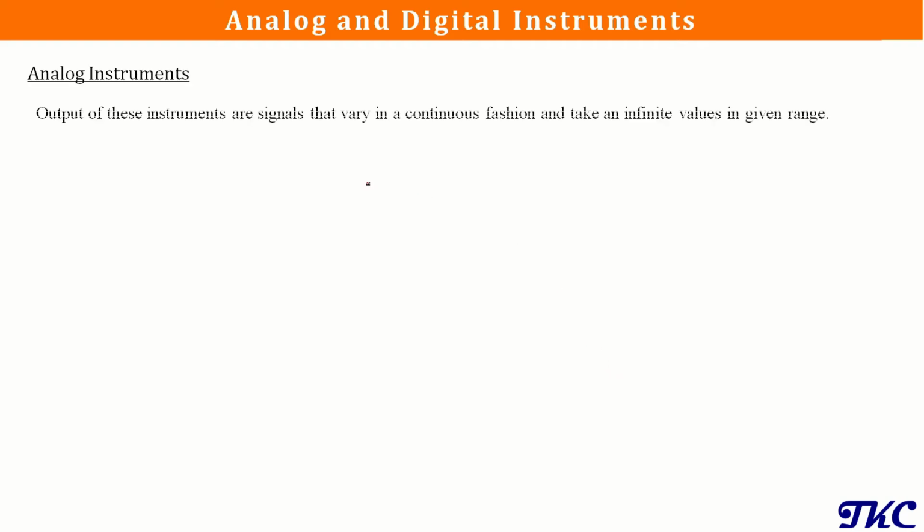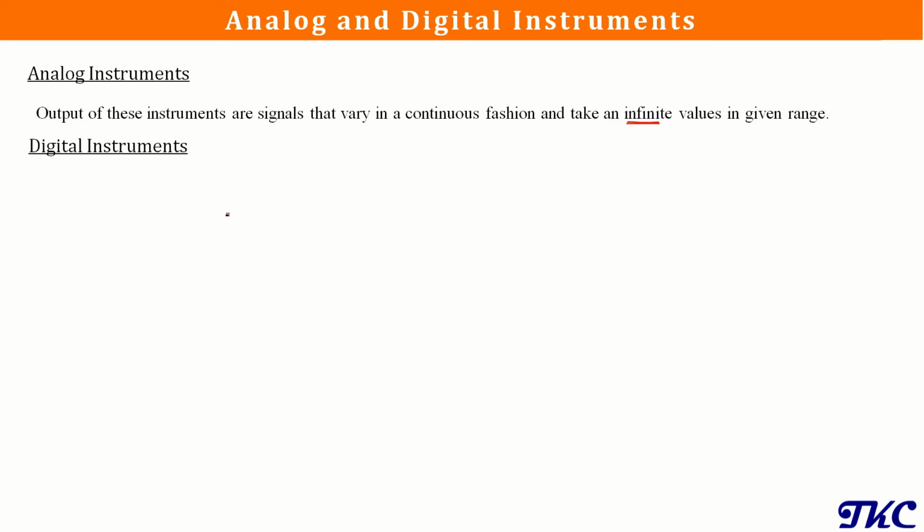Next is analog and digital instrument. Analog instruments are going to give us continuous output, and if we take that output in a given range, it will always be infinite. Most of the instruments that are available are analog in nature. They are always going to read the input and give us output as a continuous signal.